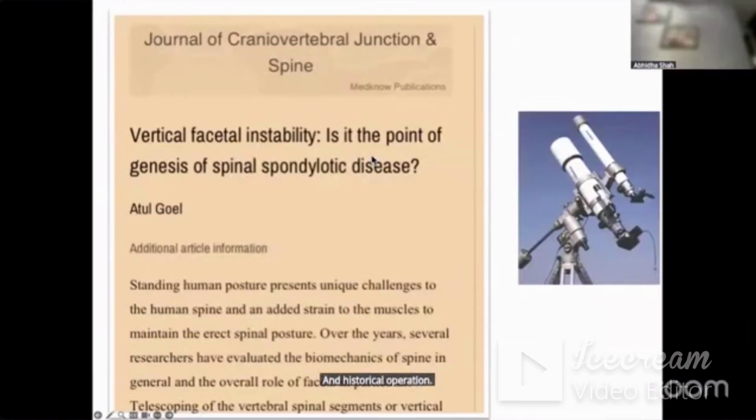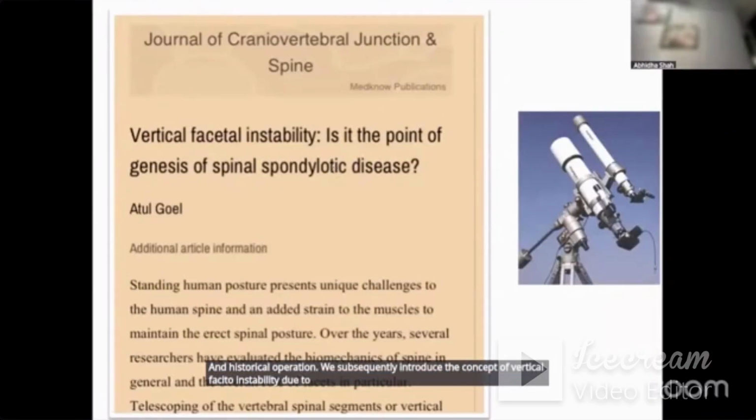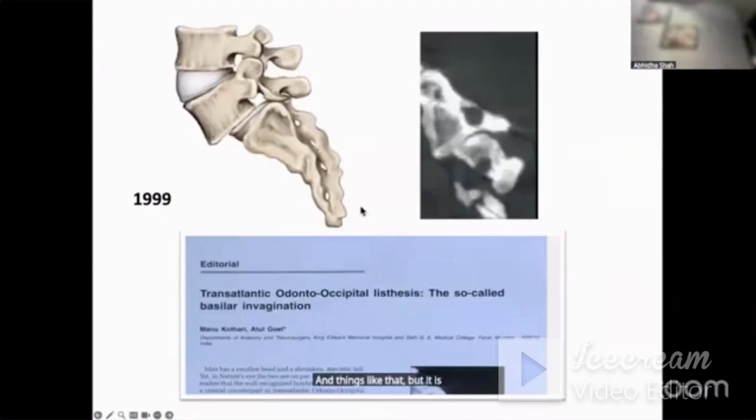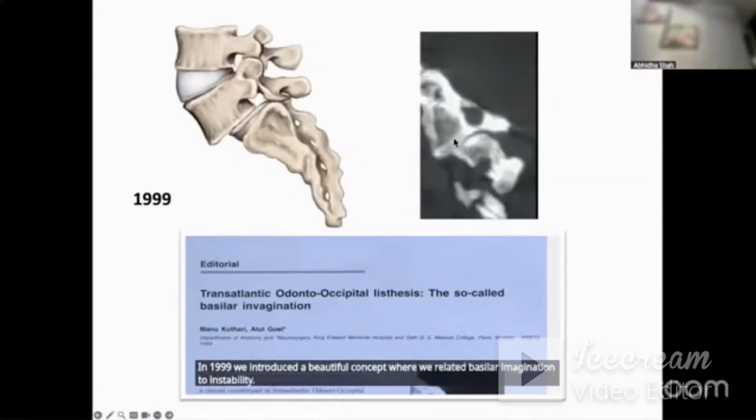We subsequently introduced the concept of vertical facetal instability due to muscle weakness. It is more relevant to subaxial spine, for degenerative spine, for lumbar canal stenosis, for cervical spondylotic myelopathy and things like that. But it is also relevant for craniovertebral junction. In 1999, we introduced a beautiful concept where we related basilar invagination to instability, C1 over C2 listhesis, like lumbosacral listhesis.